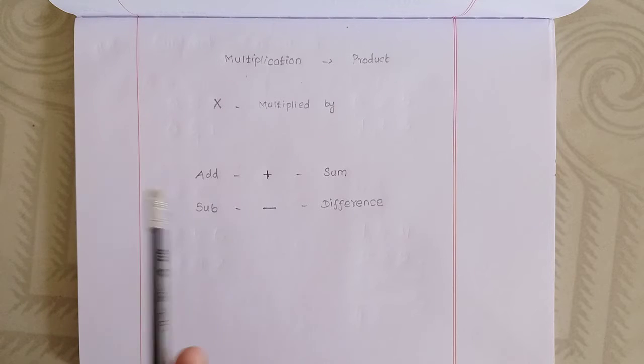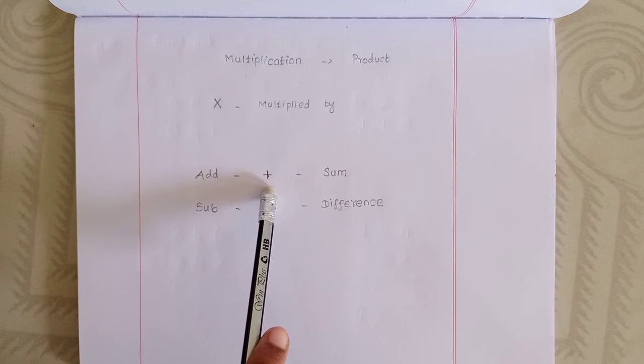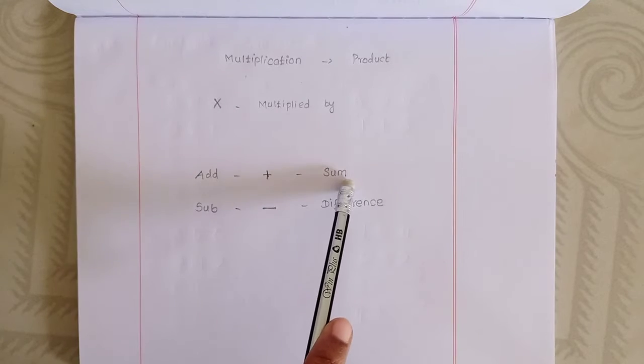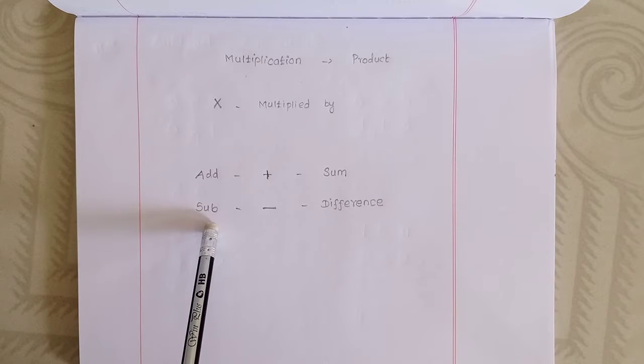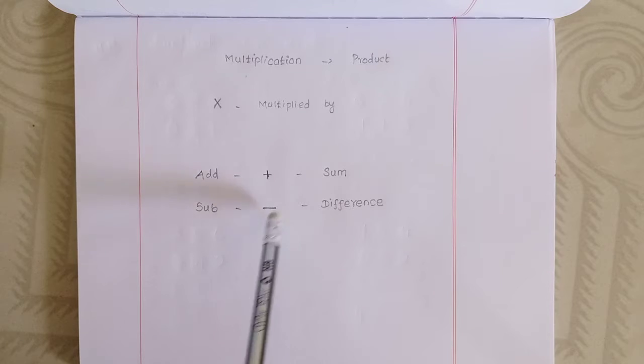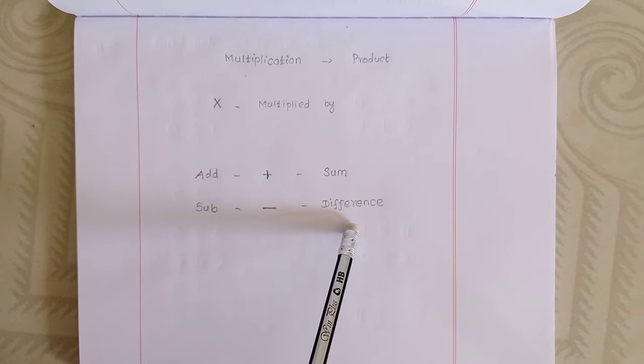Addition symbol is plus, and what we get after the addition is called the sum. Subtraction symbol is minus, and what we get after the subtraction is called the difference.